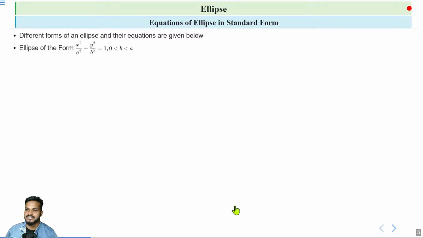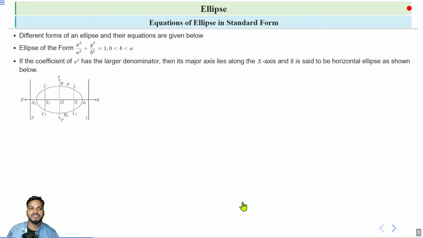That means b is less than a. Okay. So this is the standard form of the equation of an ellipse. As we see, b is less than a, so the coefficient of x square has the larger denominator. That means a square is greater than b square.